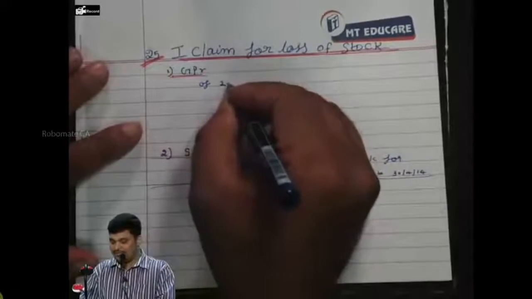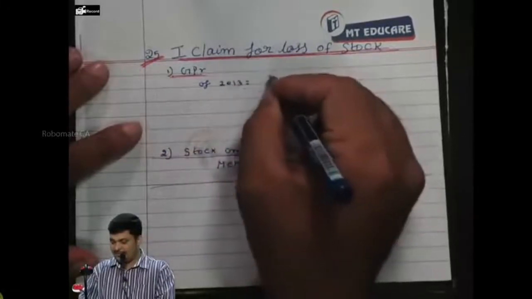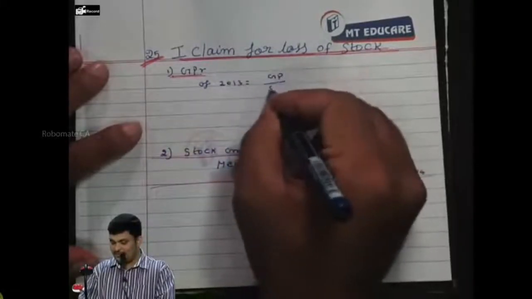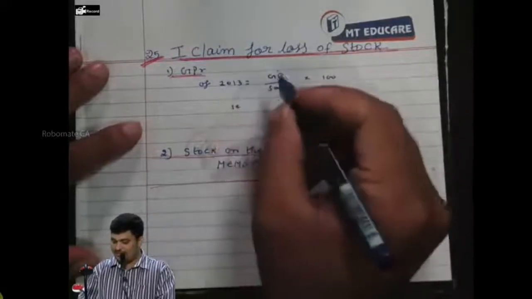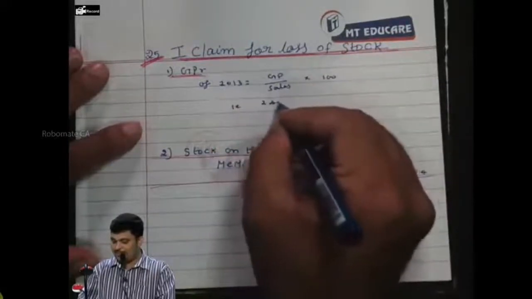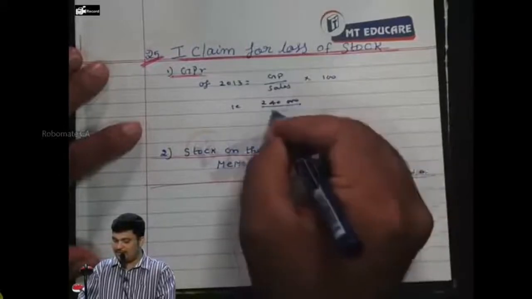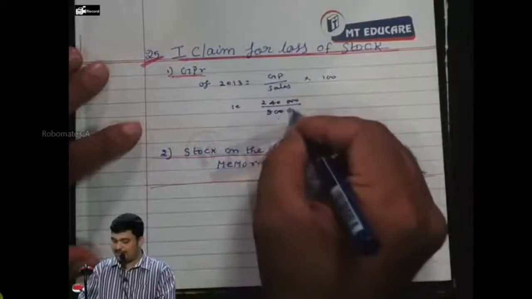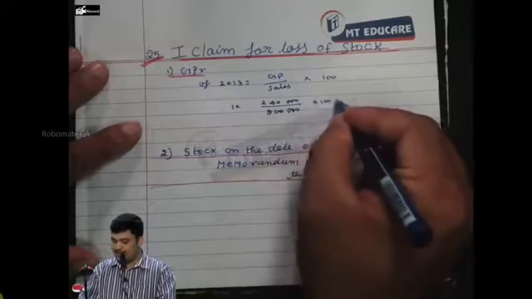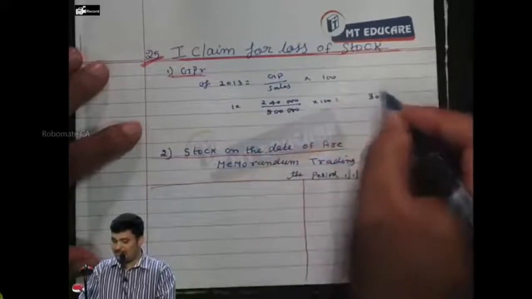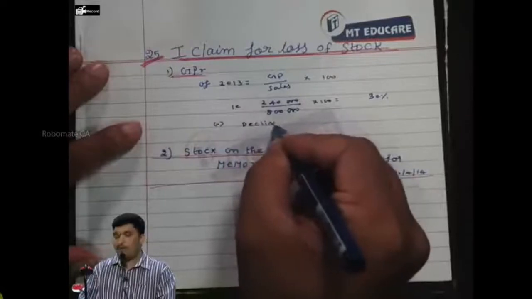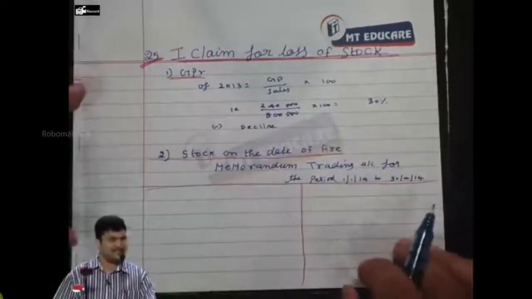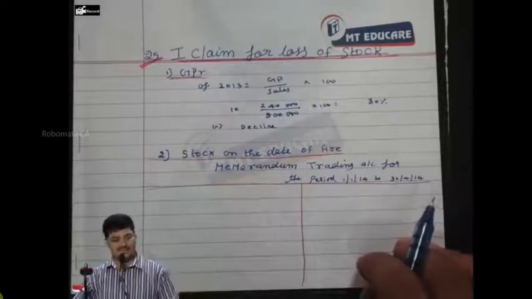Of 2013, gross profit by sales into 100, that is 2,40,000 by 8 lakhs into 100, 30% minus decline. What happened in 2014 means wages increased.